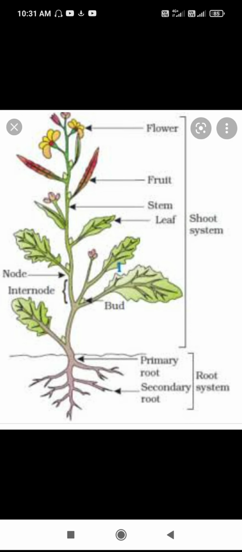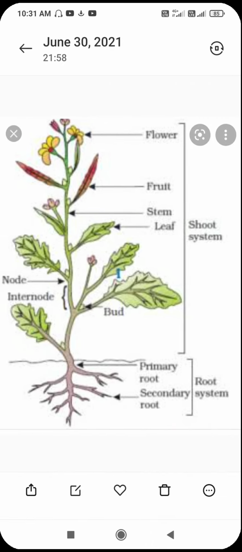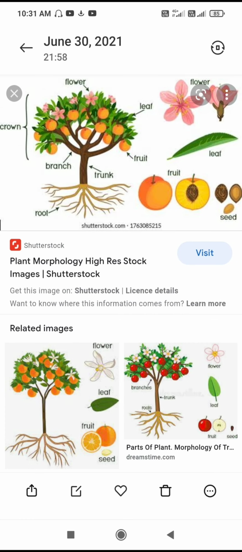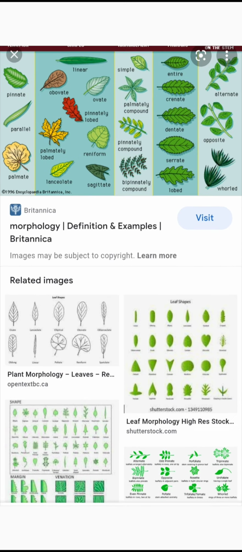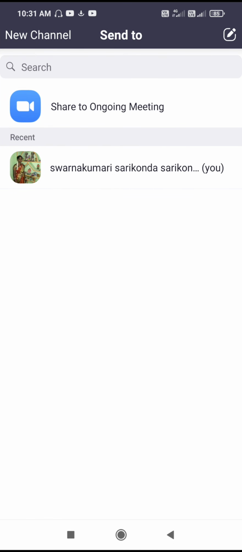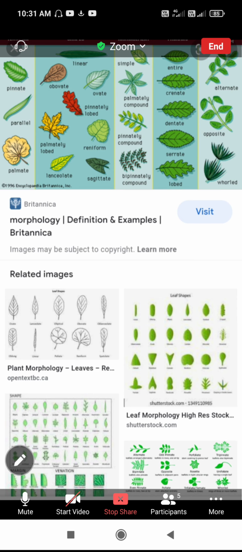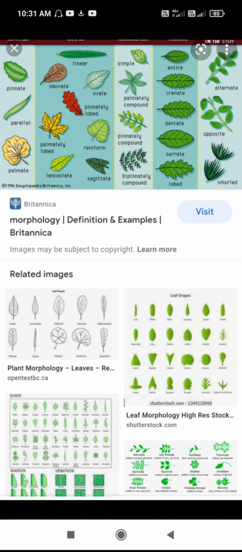Next we have to discuss the leaves. Leaves are also of two types: the first is scaly leaves and the second is foliage leaves.